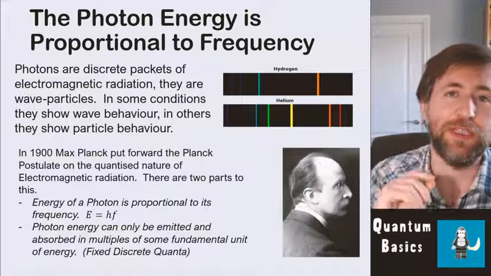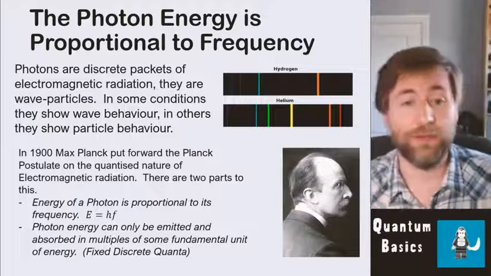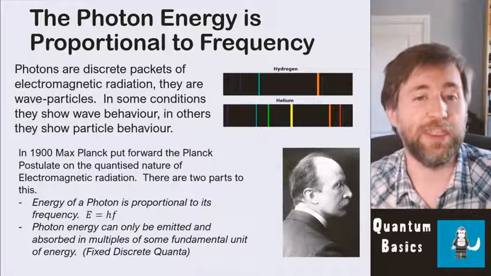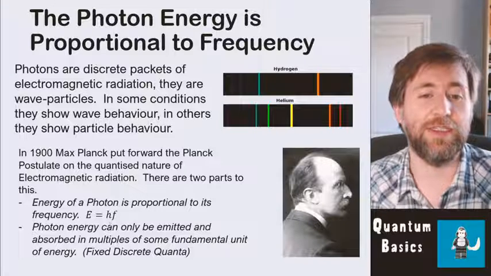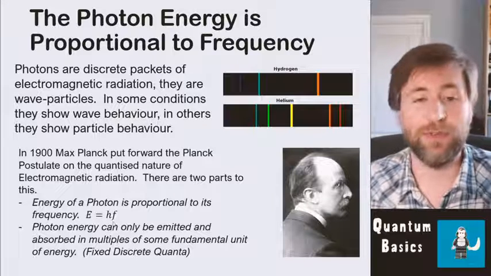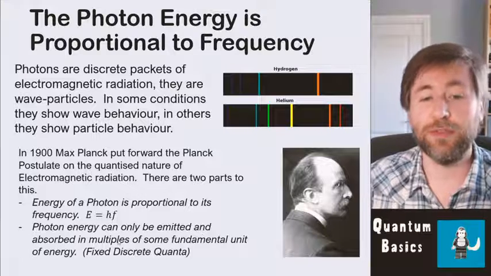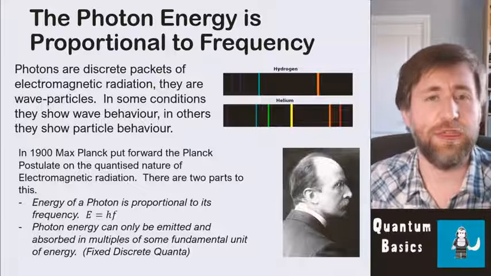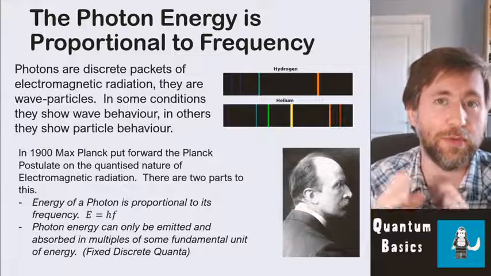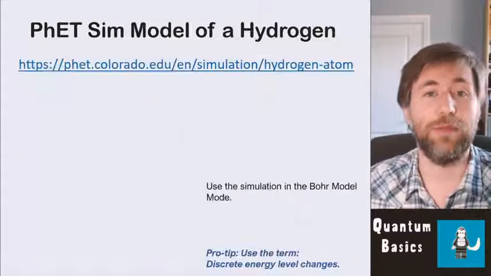So Max Planck put forward the Planck postulate, which essentially quantizes light, which essentially gives us the photon. The two parts of the Planck postulate are that the energy of a photon is proportional to its frequency. And here's this key equation, E equals hf. The energy of a photon is equal to the Planck constant multiplied by its frequency. And secondly, that the photon energy can only be emitted and absorbed in multiples of some fixed fundamental unit of energy, some fixed discrete quanta. That's where that word comes from. All of quantum physics is about these fundamental units of energies that we can't change, so we only get multiples of.